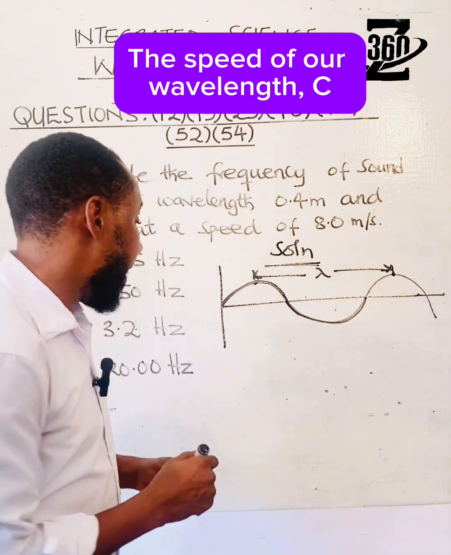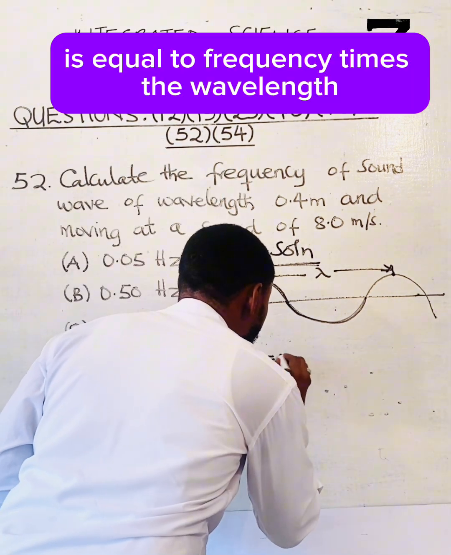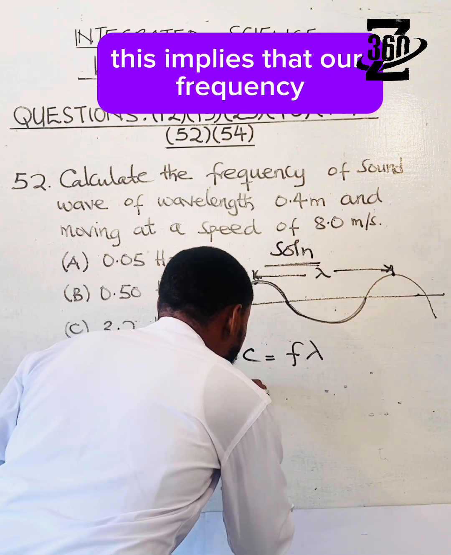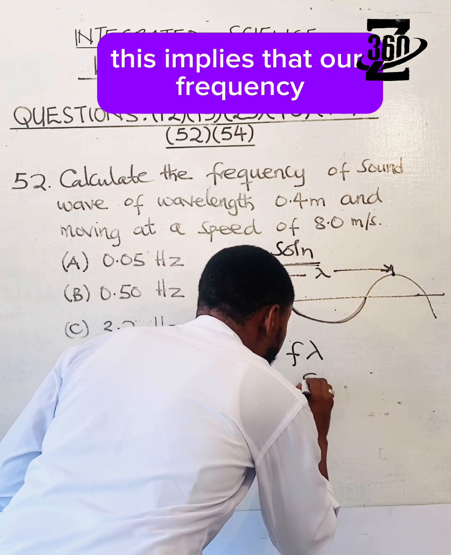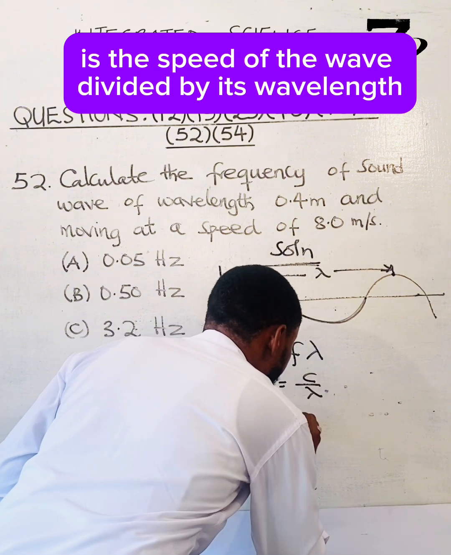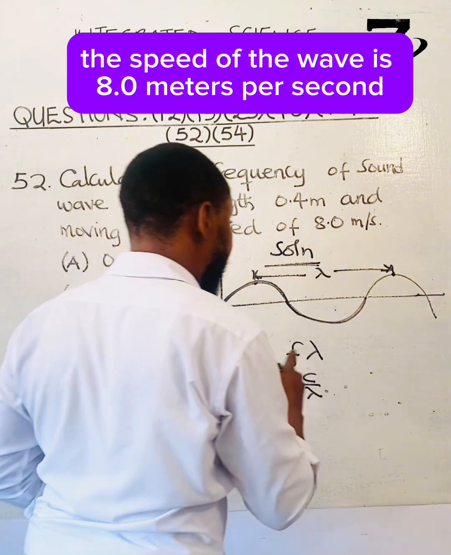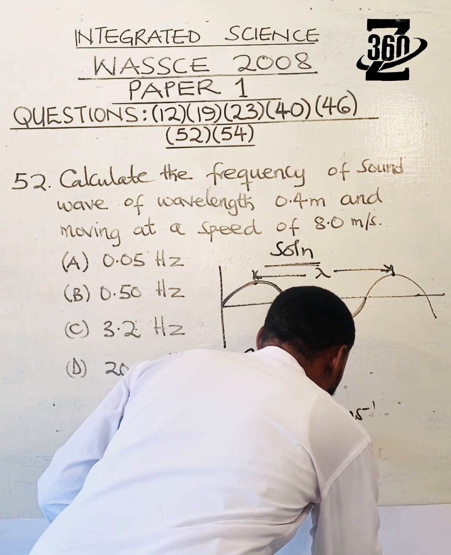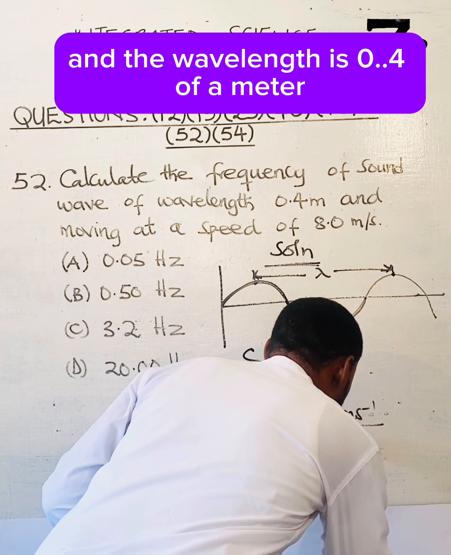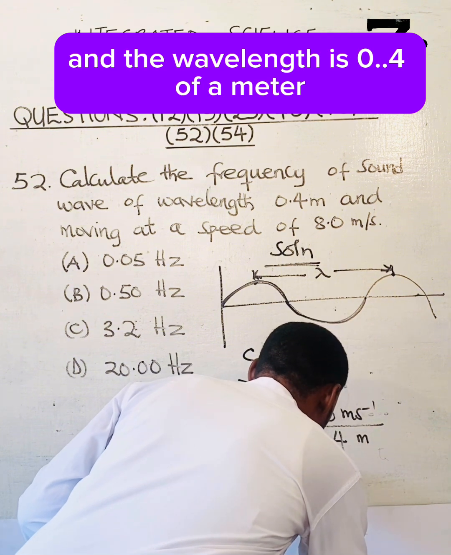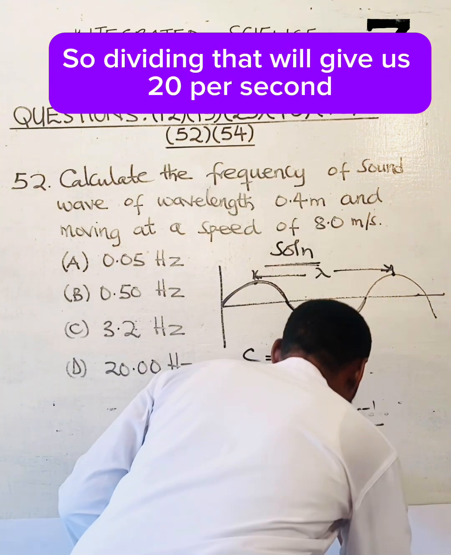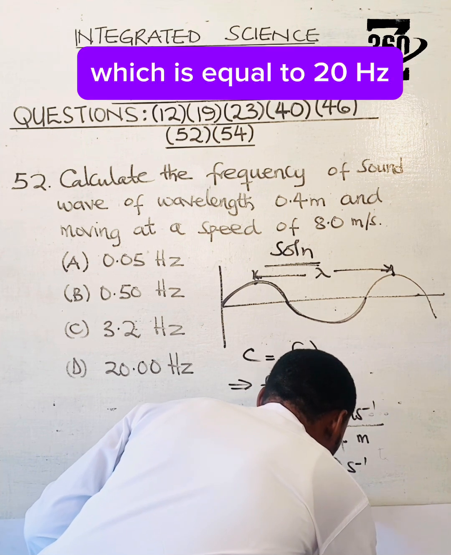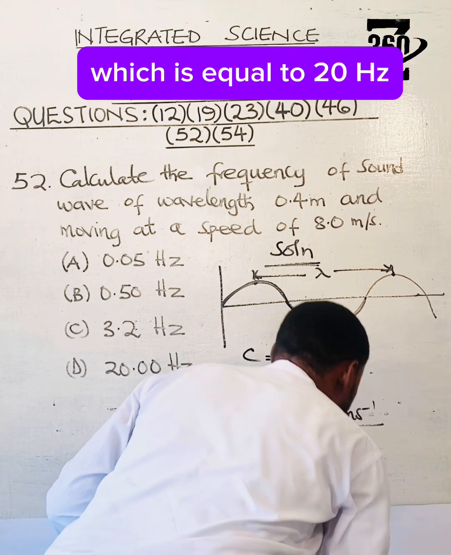The speed of our wave C is equal to frequency times the wavelength. This implies that our frequency is the speed of the wave divided by its wavelength. The speed of the wave is 8.0 meters per second and the wavelength is 0.4 of a meter. So dividing that will give us 20 per second, which is equal to 20 hertz.